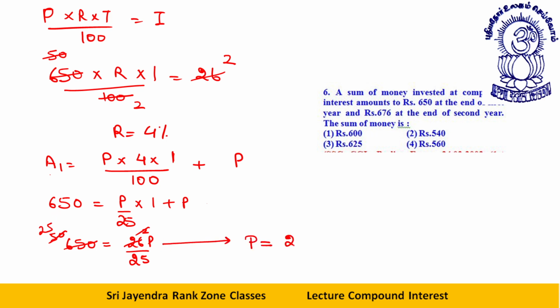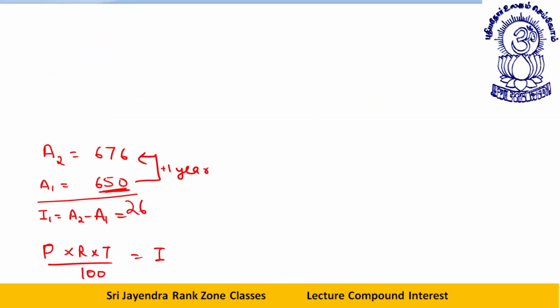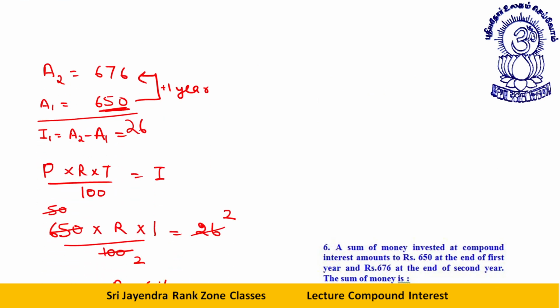So P is equal to 25 into 25. That will be equal to 625 rupees. This is the principal. Now this is a bit lengthy process. I will tell you a very good method for this. The question itself was lengthy actually. Okay, difference. Now let me show you a very good solution for this.